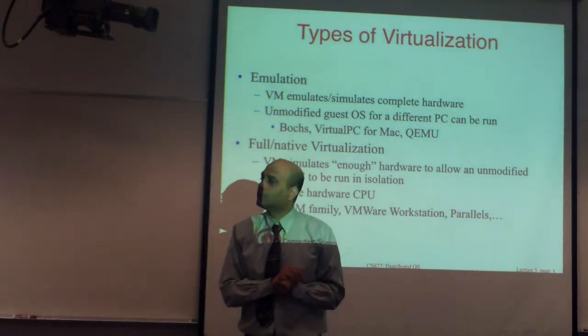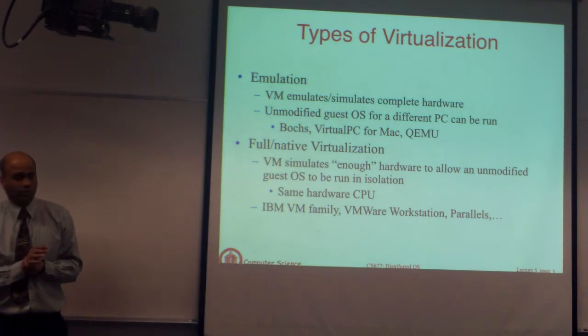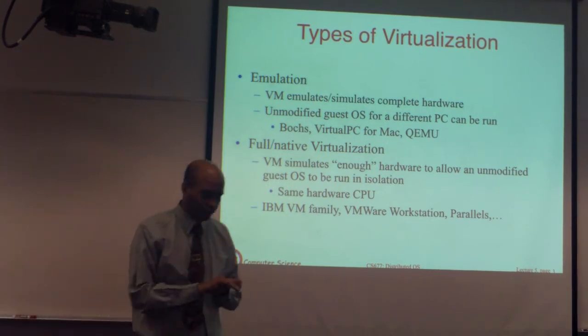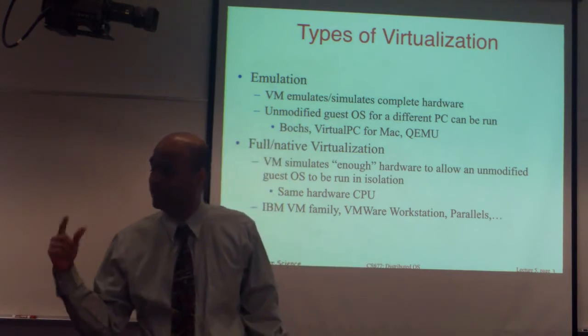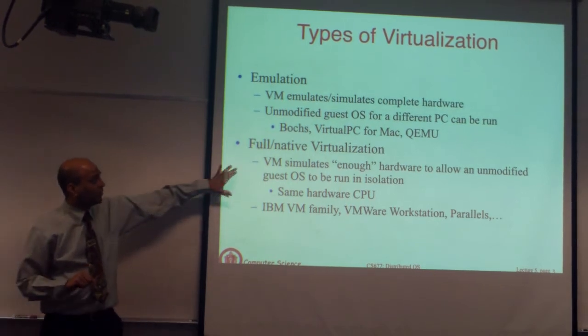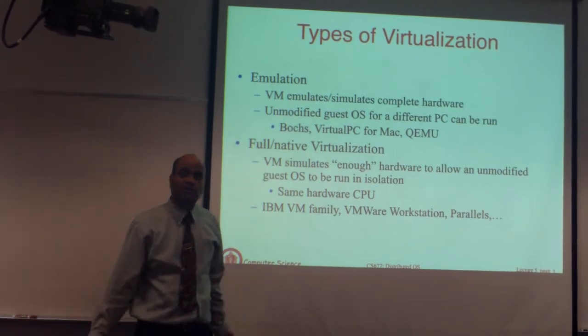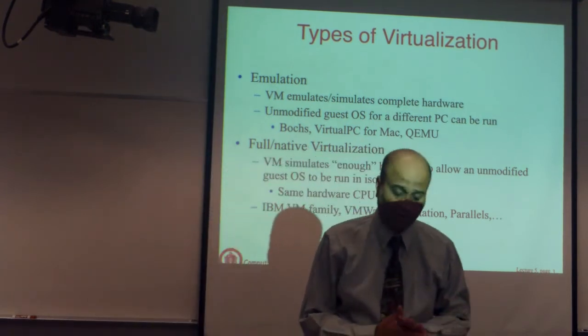Yes. So then what will be the difference between the operating system virtualization and the hardware virtualization? Okay. Question, what's the difference between hardware and OS virtualization? I will come to OS virtualization in the next slides, and we will discuss what is different. Native virtualization basically says it's the same underlying interface.